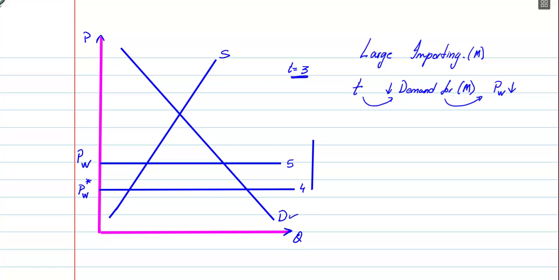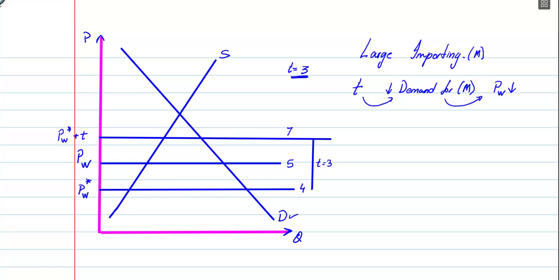And so if this was your level of tariff, there is an increase. The domestic price has increased, and how much? Well, by the new world price plus tariff. If you had to give a dollar amount, the amount of the tariff was $3. So it is now $7.